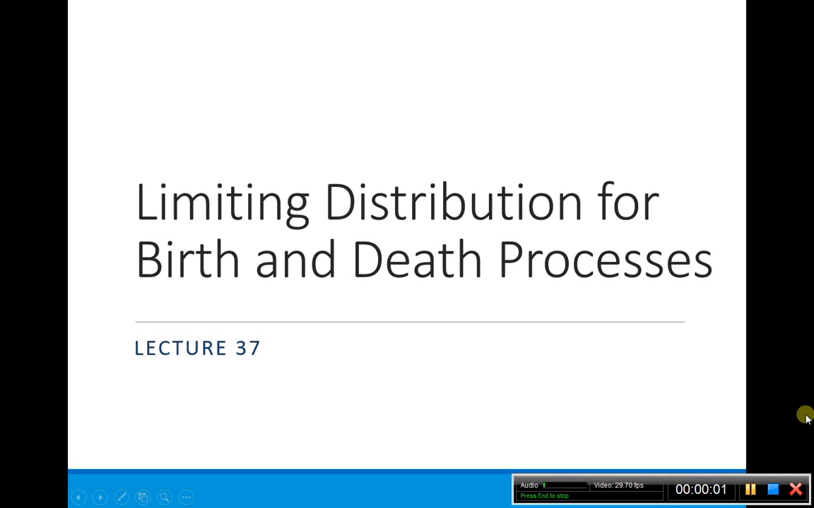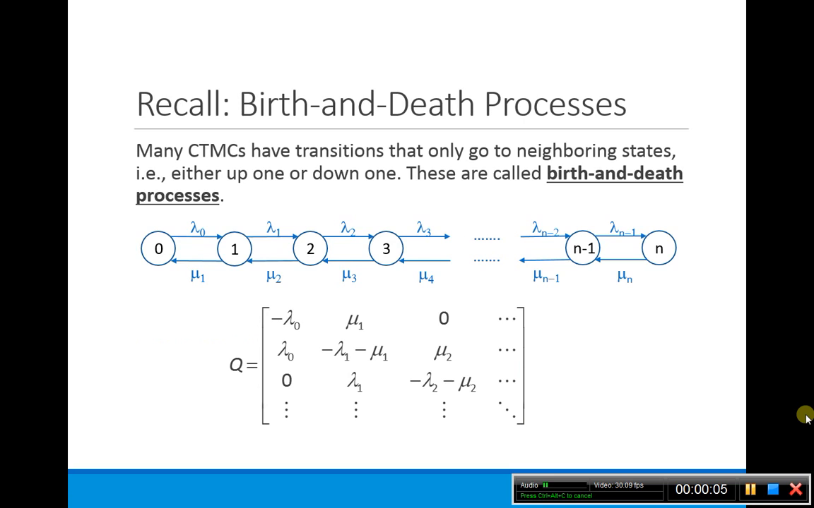Okay, this is lecture 37. We're going to be talking about the limiting distribution for the birth and death processes. So remember, this is what we had last time with the birth and death processes. Basically, we had the schematic where you can only move up or down. You move down with a rate of mu I, and you move up with a rate of lambda I.